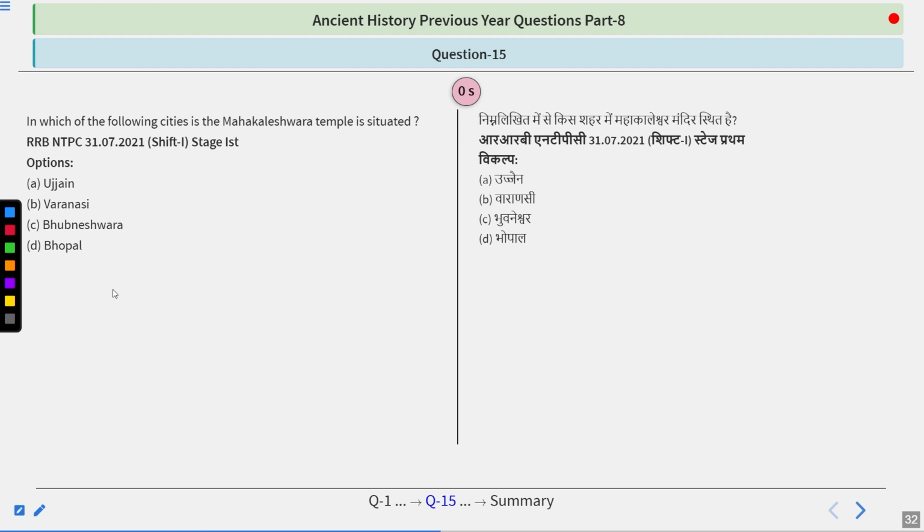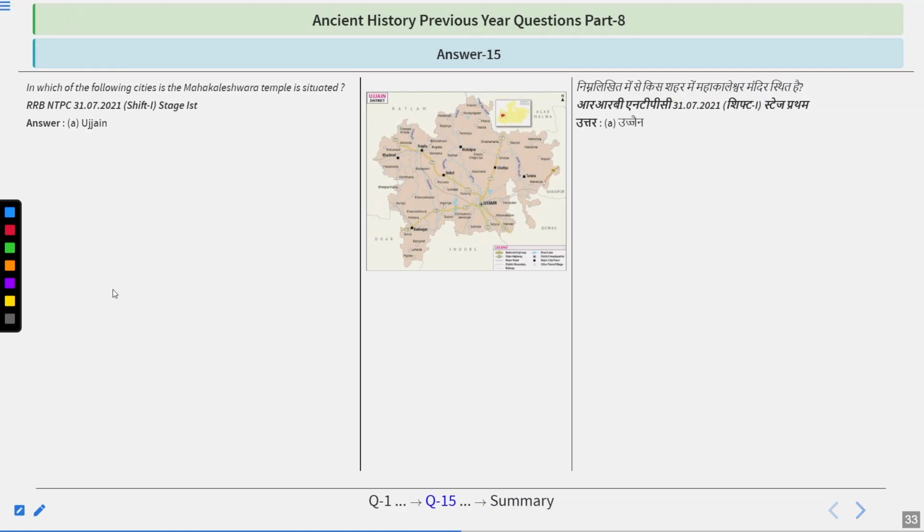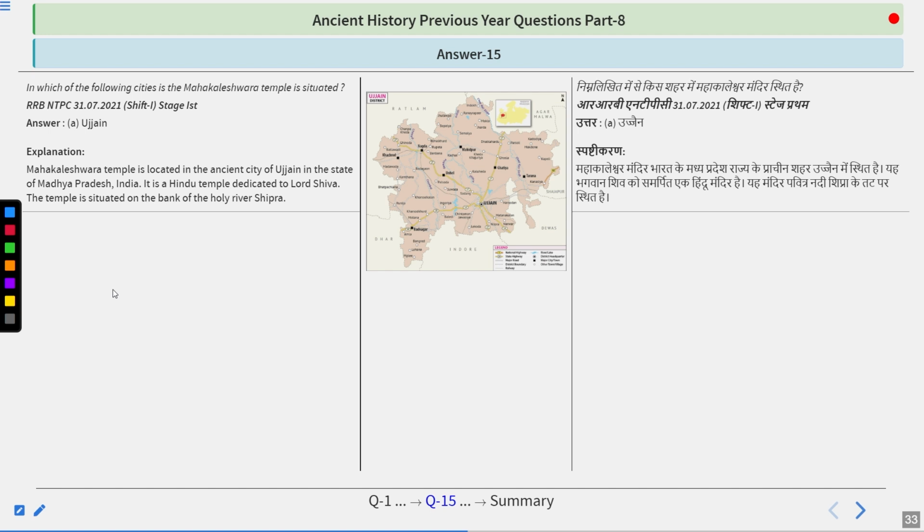And I hope you got this one right. The answer of this question is Ujjain. So Mahakaleshwar temple is located in the ancient city of Ujjain in the state of Madhya Pradesh. It is a Hindu temple dedicated to Lord Shiva. The temple is situated on the banks of the holy river Shipra. So remember, Ujjain is a city that is situated beside a river called Shipra. And apart from that, remember one more thing here, that Chandragupta II was the king who made Ujjain his second capital. His first capital was Patliputra.